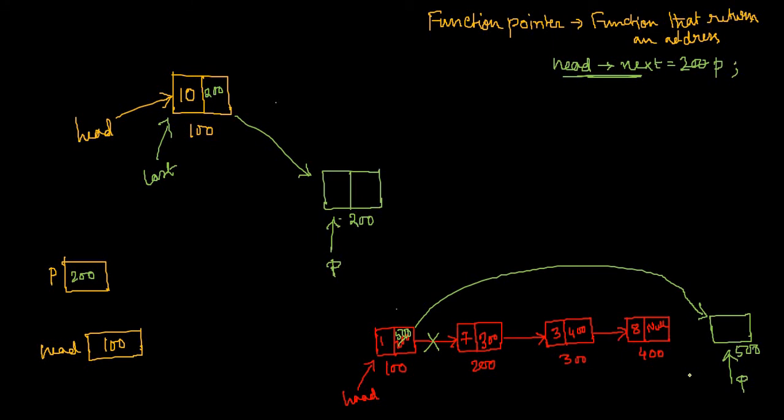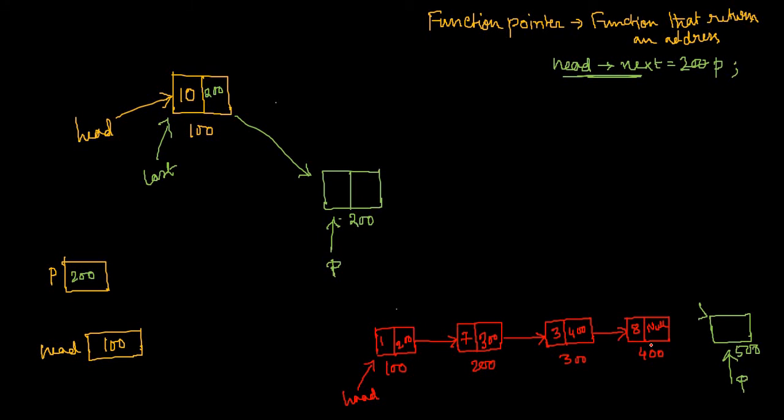That is why I told you that handling this pointer is very crucial in this data structure. So you cannot write this simple head next equal to P statement every time. I have to apply some logic so that I can reach this node first and then I can connect. That means somehow I have to first learn how I can traverse a pointer from the first node till the last node, right? So how to traverse a pointer?